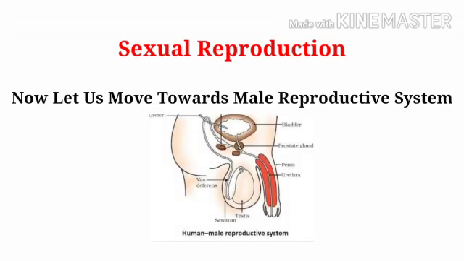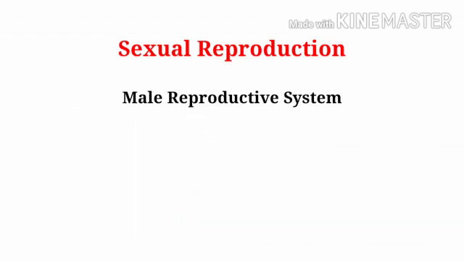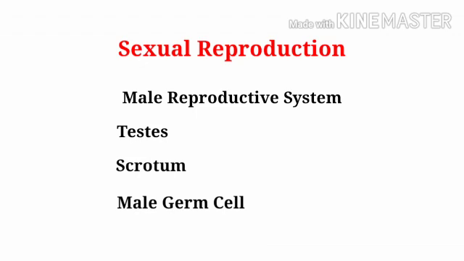Now, let us move towards male reproductive system. Male reproductive system consists of testes. A pair of testes are located inside scrotum, which is present outside the abdominal cavity. Scrotum has a relatively lower temperature needed for the production of sperms. Here, male germ cells such as sperms are produced.